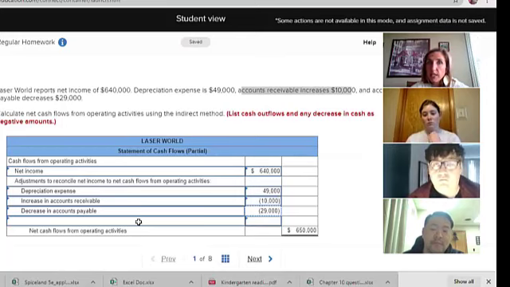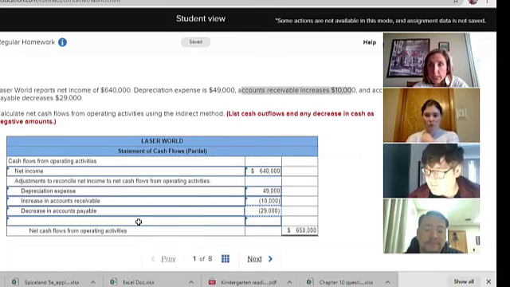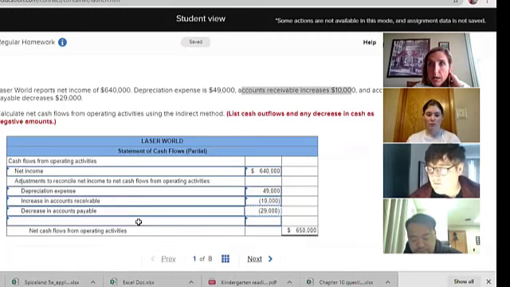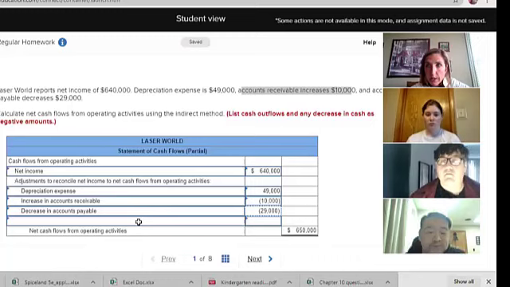So that's kind of the operating section in a nutshell, right? If they had given me a gain on this problem, what would I do with the gain? Subtract it. I would subtract it. That is right. I do the opposite to get it out of this operating section. If they gave me a loss, I would have added it in.